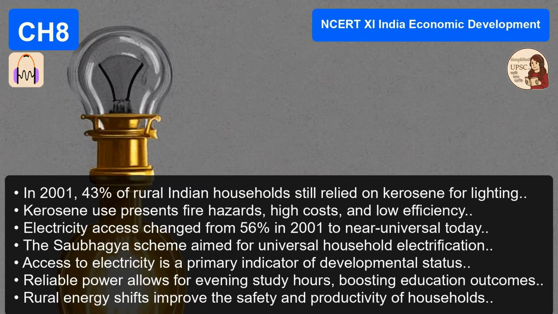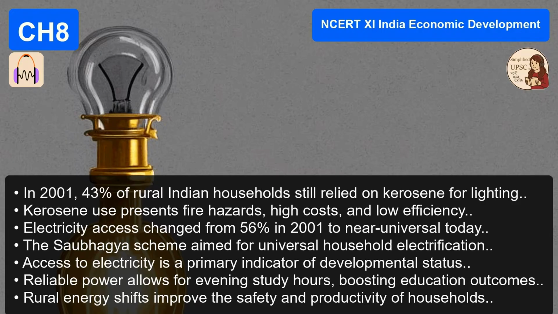Speaking of bottlenecks, let's talk about the biggest bottleneck in the Indian story, the rural-urban divide. The data from the 2001 census cited in the text is stark. It's a reality check. Even though the data is from 2001, the NCERT uses it to illustrate the structural legacy we are dealing with, a problem that has existed for a very long time.